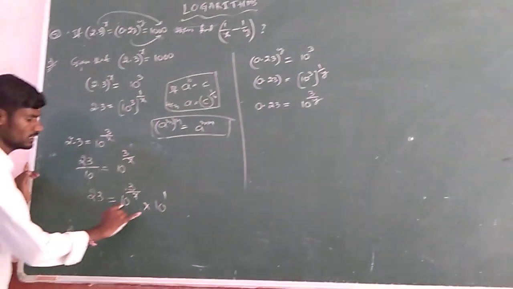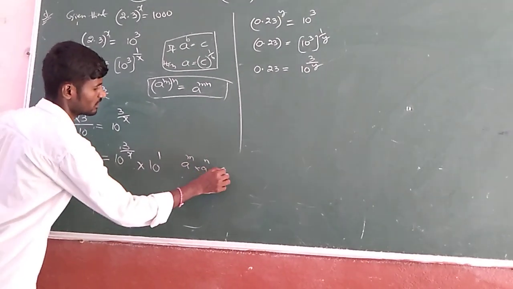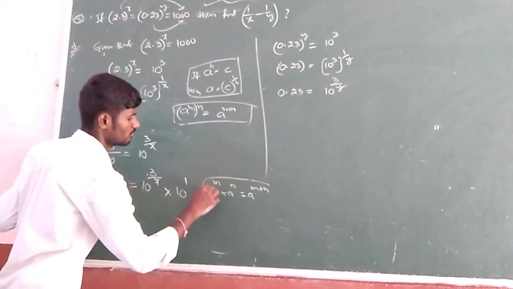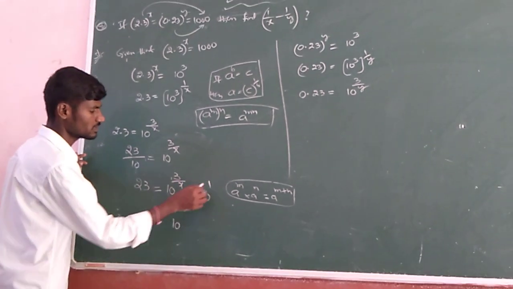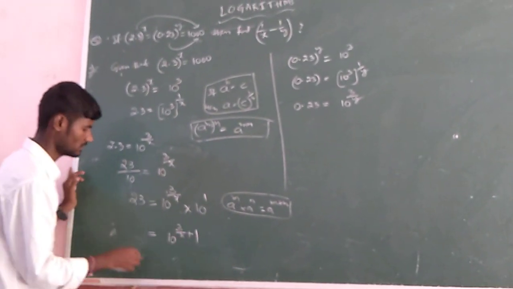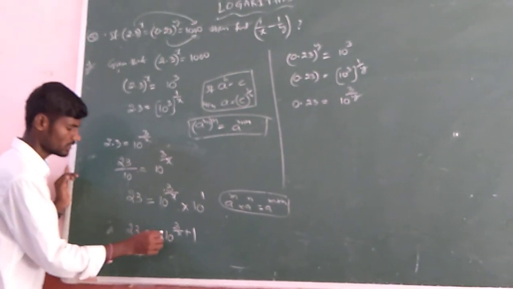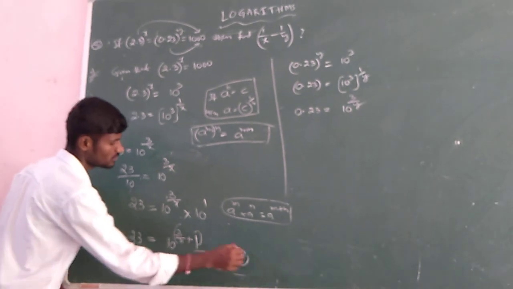Now see, the bases are the same. So from the formula a power m into a power n, we can write it as a power m plus n. So what will we get? 23 equals 10 power 3 by x into 10 power 1. Both powers will be added: 3 by x plus 1. Left side 23. So 10 power 3 by x plus 1. Now take this observation as 1.